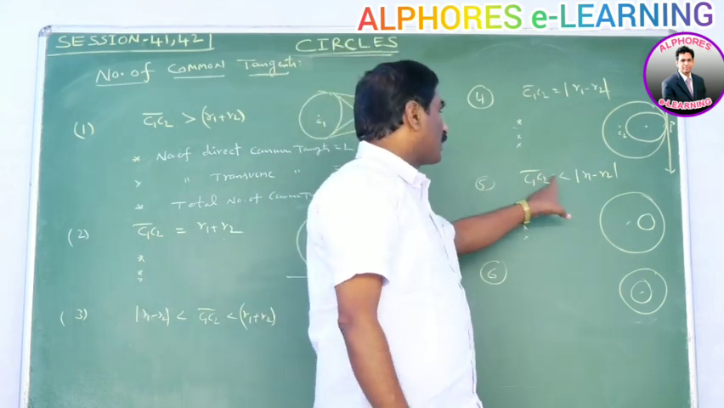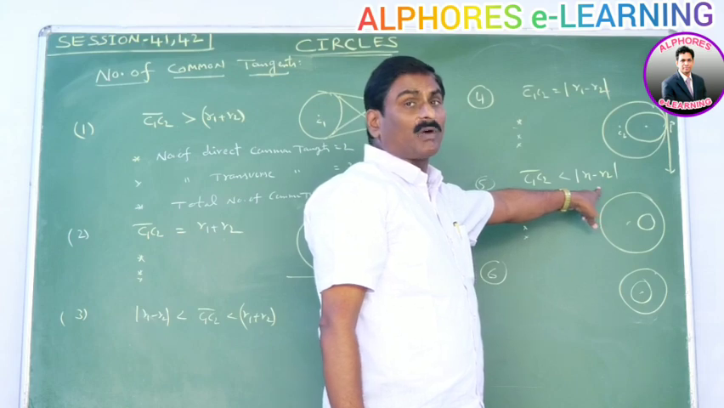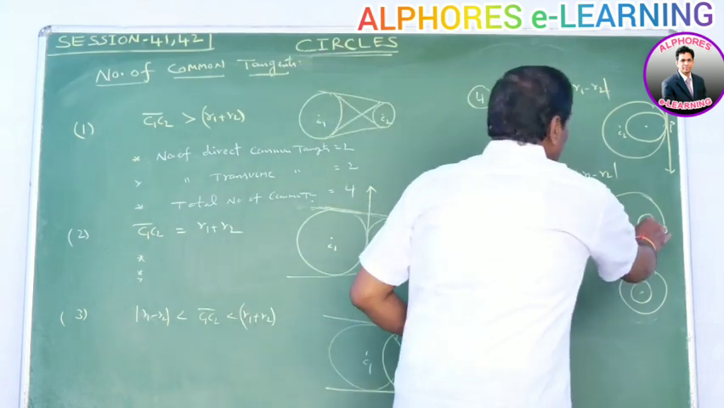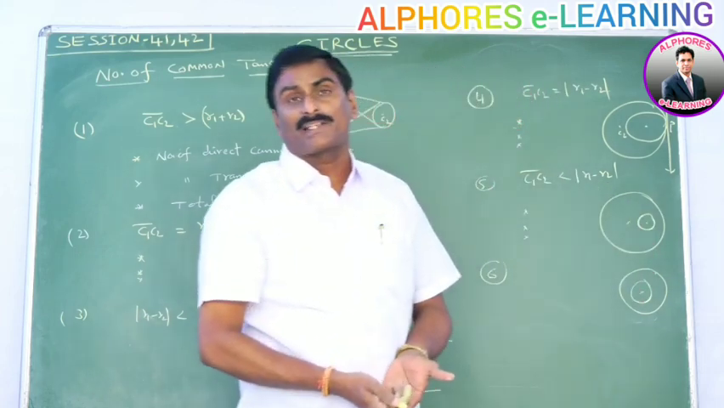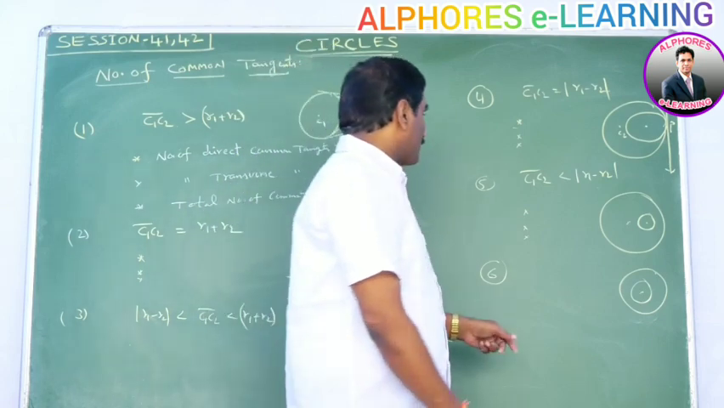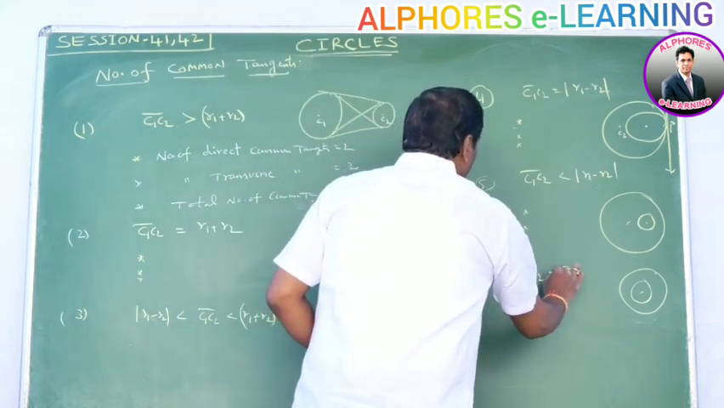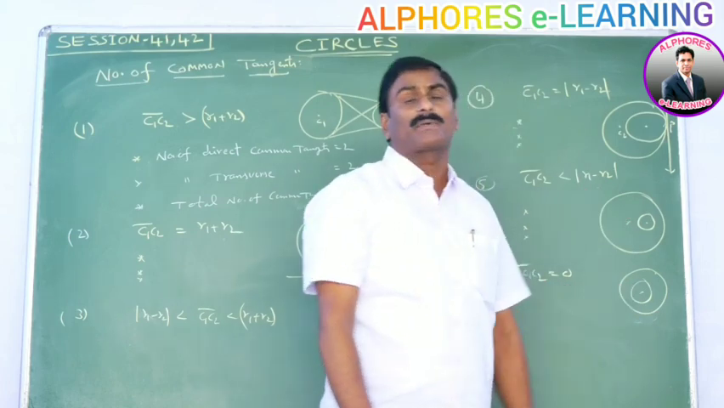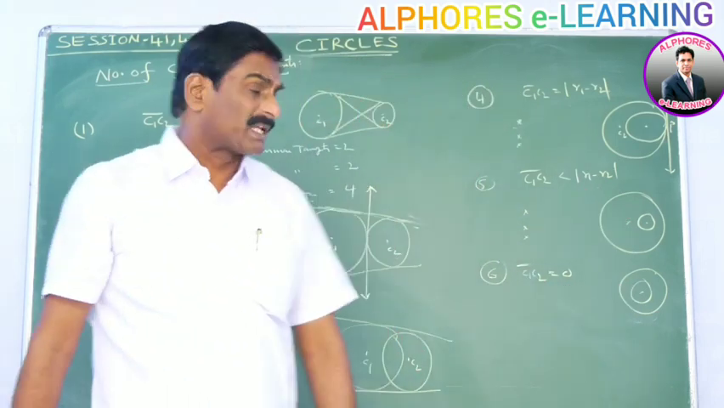Next, if C1C2 is less than mod R1 minus R2, that means one of the circles lies completely inside the other circle. If a circle lies inside the other circle, the number of possible common tangents is equal to 0. No tangent exists. Next, if C1C2 is equal to 0, that means the two circles are concentric, the same circle lies inside. So the number of common tangents is equal to 0. Please note these points.